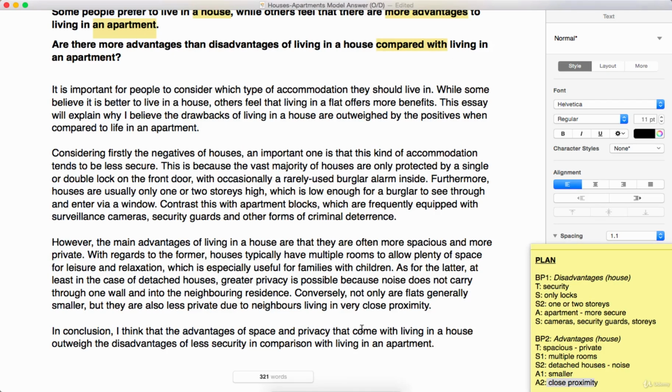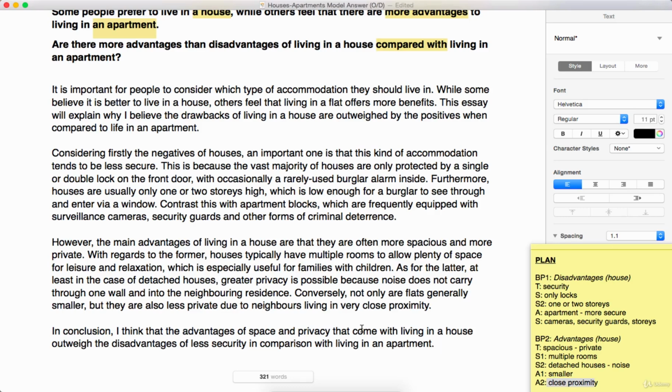So that brings us to a close on this essay here. What I want you to take away most from this model answer, from this walkthrough, is the difference between a discussion opinion task and an opinion discussion task. Yes, they seem very similar, but there is quite a crucial difference. The format is the same. The introduction will paraphrase the task and contain your opinion.